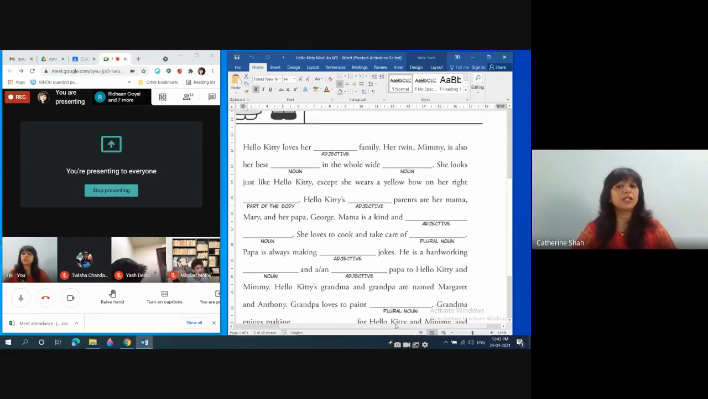She looks just like Hello Kitty, except she wears a yellow bow on her right dash. So here you can name any part of the body. For example, on her right wrist, on your right ear, on her right what? Hand, on the right leg, foot, anything you want to write. Okay. Part of the body.